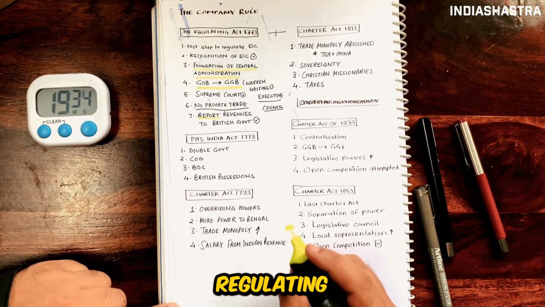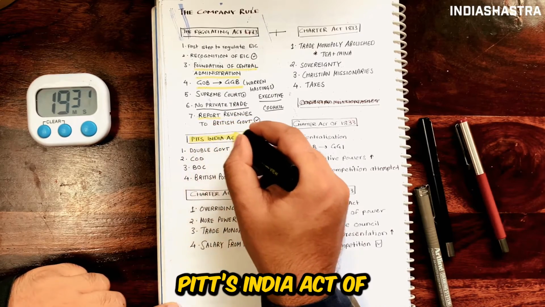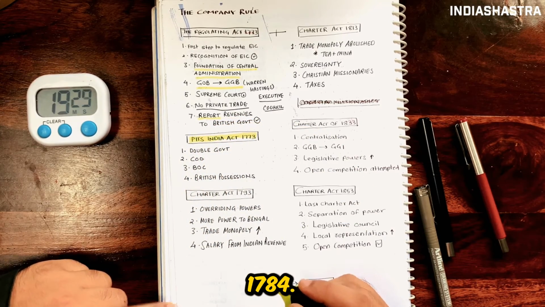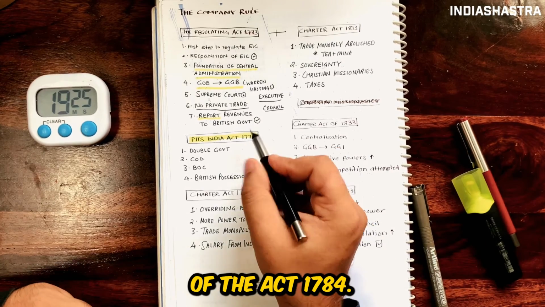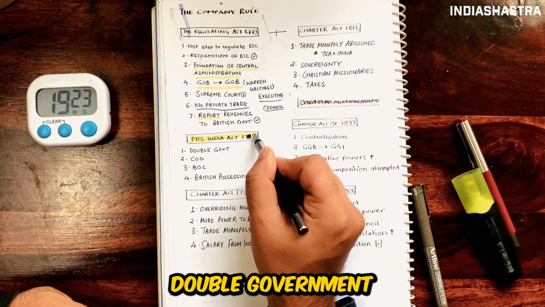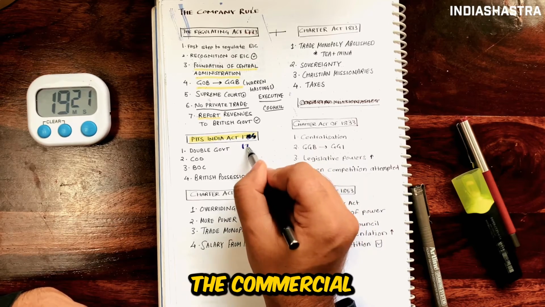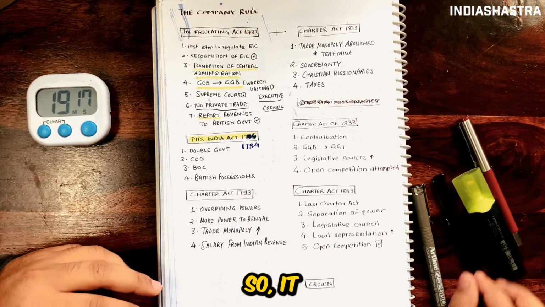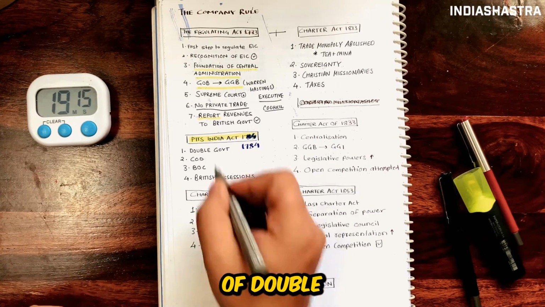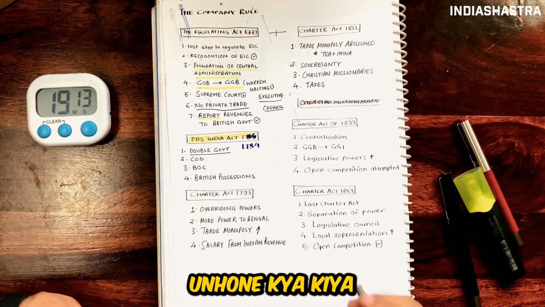After the Regulating Act of 1773, we have Pitt's India Act of 1784. Now let us understand the features of Pitt's India Act 1784. It provided for double government. It distinguished between the commercial and political functions of the company, and while doing so, it established a system of double government. So basically, what did they do?